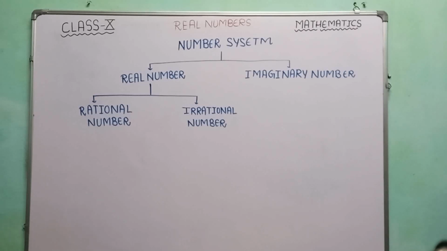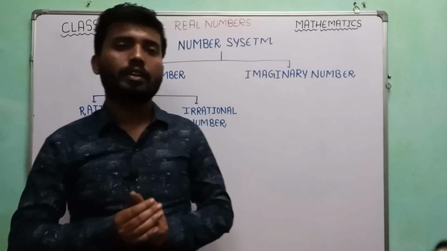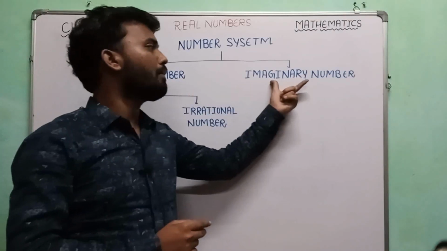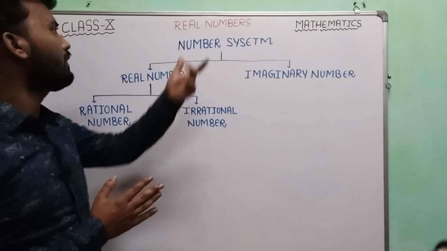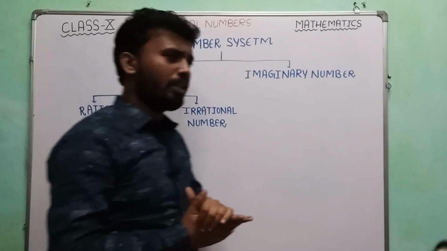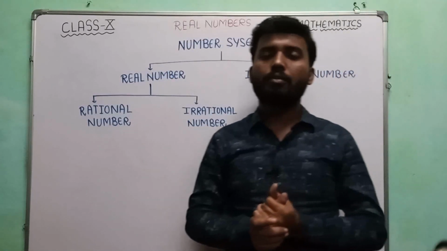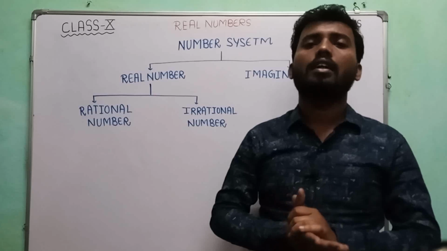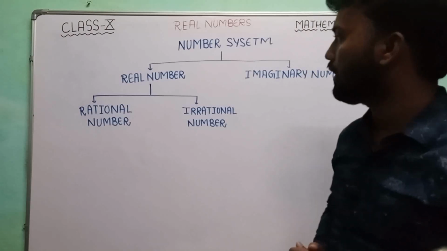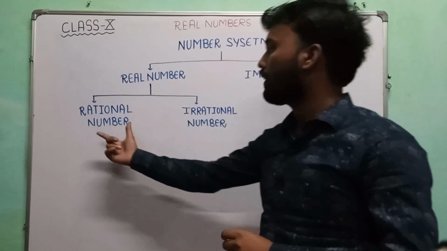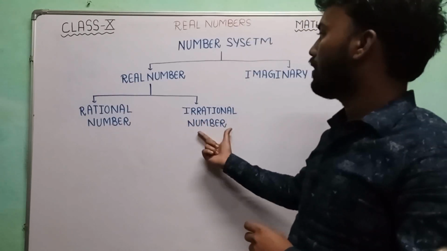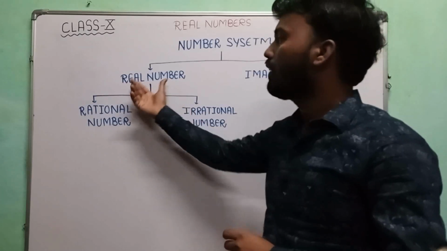All the numbers which we have come across till now can be classified into two categories. The first one is real number and the second one is imaginary number. The name of our chapter is real numbers, so we will focus on real numbers. Real numbers can be defined as numbers which can be represented on the number line. In another way, real numbers are nothing but the set of rational numbers and irrational numbers, because rational numbers and irrational numbers both combine to form the real numbers.